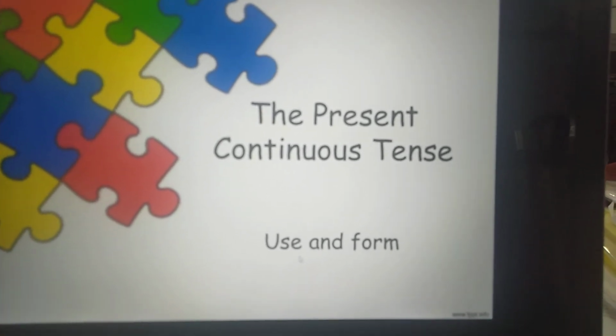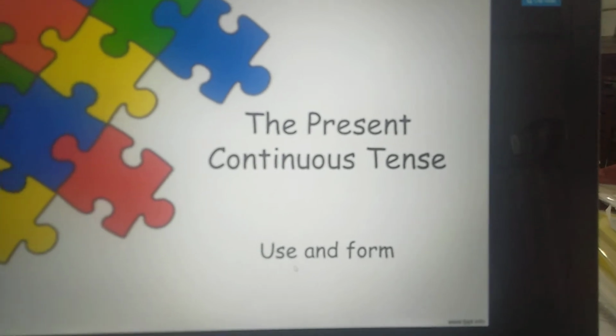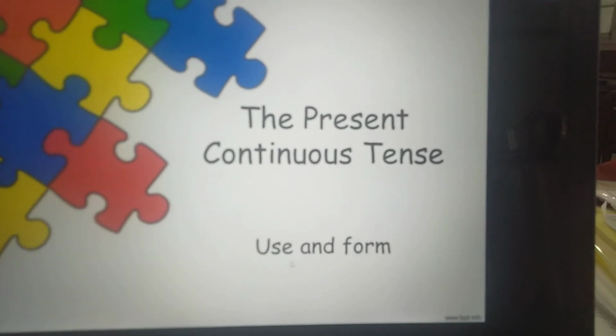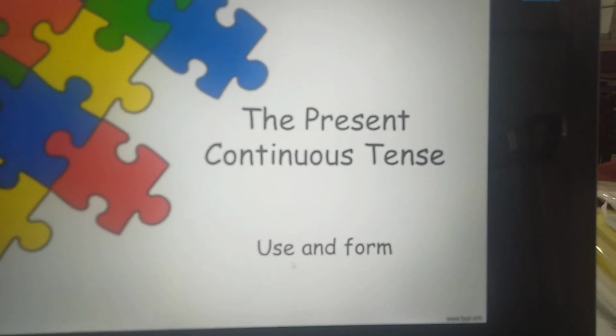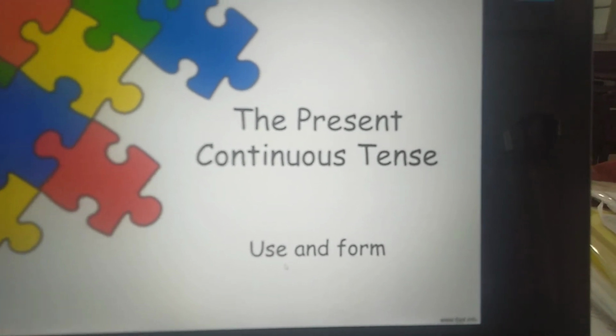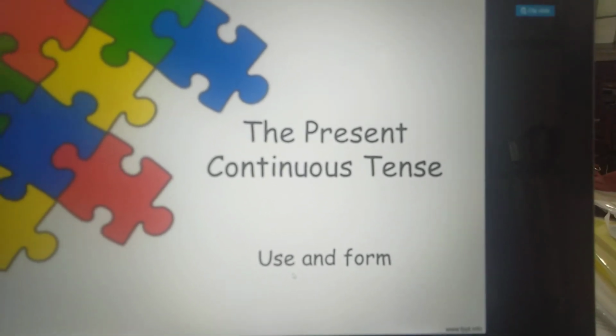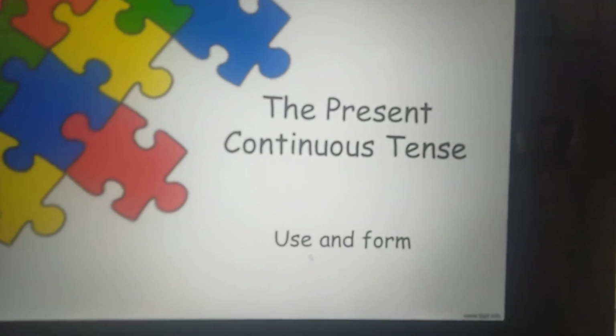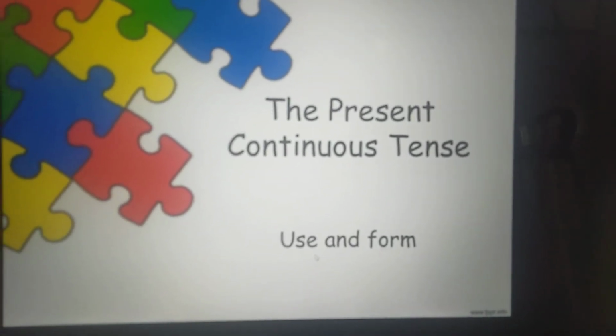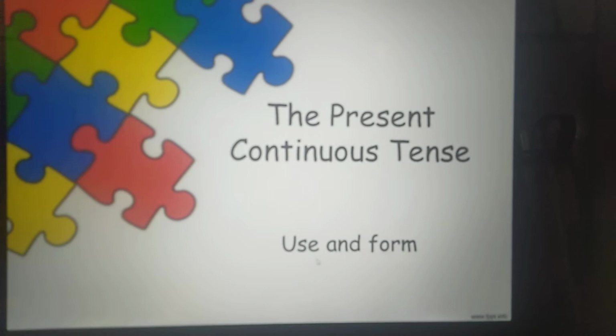From the name continuous, it should come into your mind that the verb would be in the ing form. I am playing, she is eating, something like that. Clear? So it's the present continuous tense, so let's see how we use it, and then we will talk about the uses of the present continuous tense.